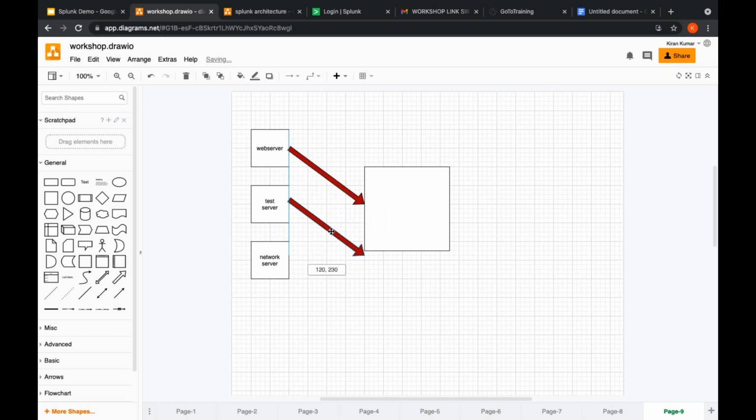So each and every server can be connected to our Splunk storage. This is our Splunk instance.